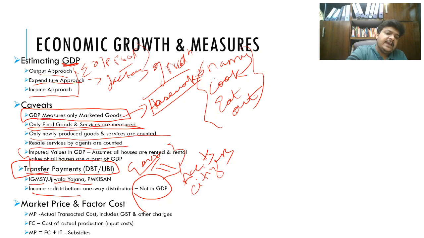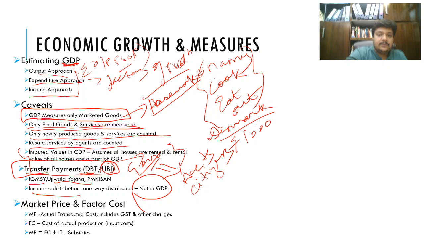So what is DBT, direct benefit transfer? UBI is universal basic income. So there was talk about having everyone in the country receive a certain amount of basic income. It is there in Denmark. So if you're unemployed, they pay you around 1000 kroner per month, or euros per month. And if you're under 18, I think they cover all your school and college expenses. So Denmark is a good place to be in.